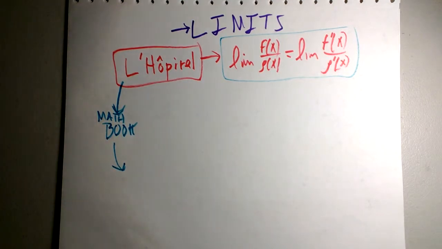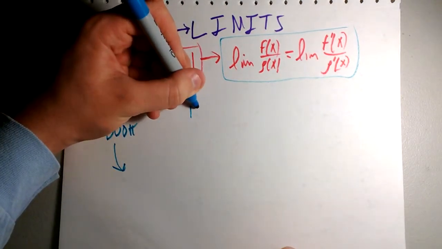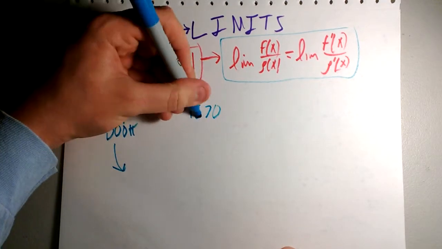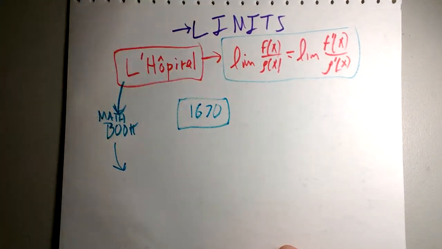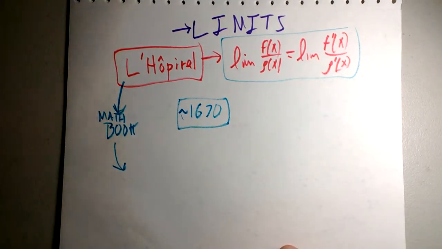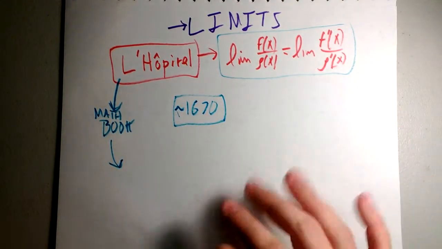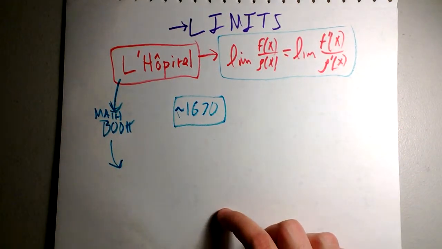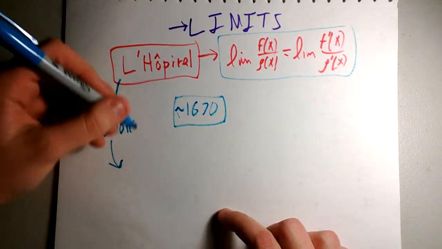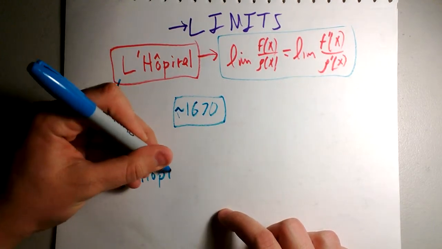And by the way, math books were just as important as any other book during this time period. And by the way, this is, I believe, right about 1670 or maybe 1669. But about this year, I'll say circa or something like that, he wrote a math book, and in it he put this limit idea. All right. Just know it's an idea. We're going to go into it, so don't worry about what it's saying. And yeah, into a book. And now it's called L'Hôpital's rule. Yay. L'Hôpital's rule.